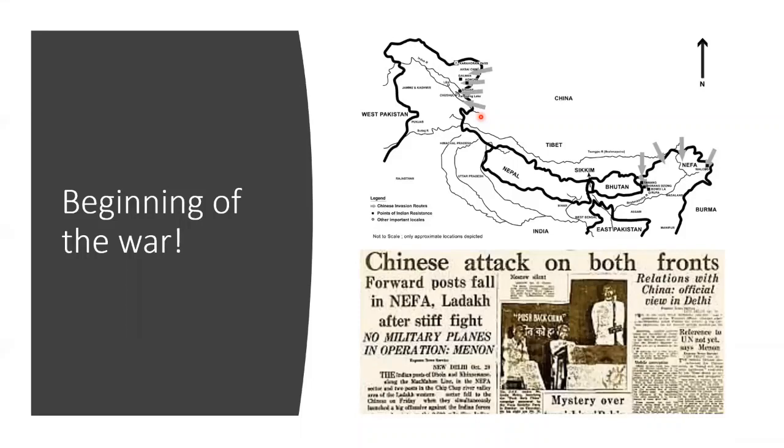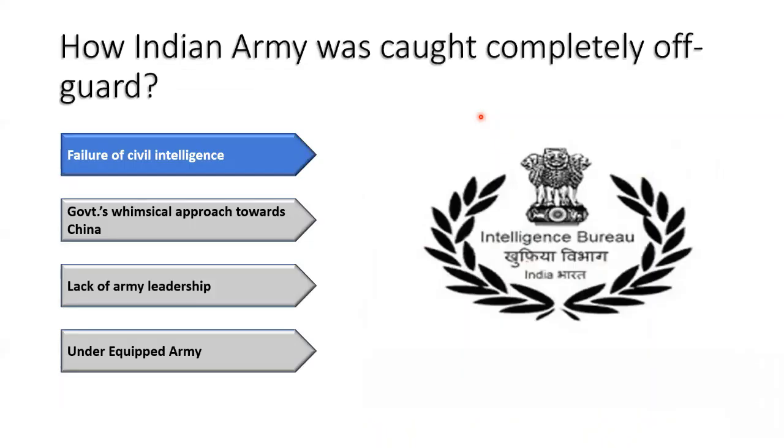With such a massive defeat, it is natural to think, how could this happen to us? How could the Indian army be caught completely off guard? There are multiple reasons for this, which I have broadly categorized into 4 points. First and foremost, there was a complete failure of civil intelligence that resulted in our abysmal performance. At that time, we used to consider Pakistan as our only enemy. We never took China as a threat.